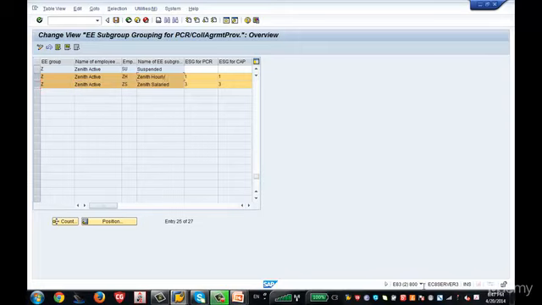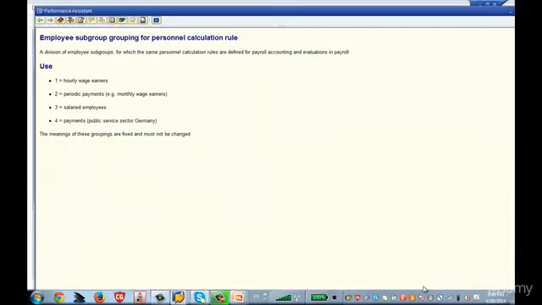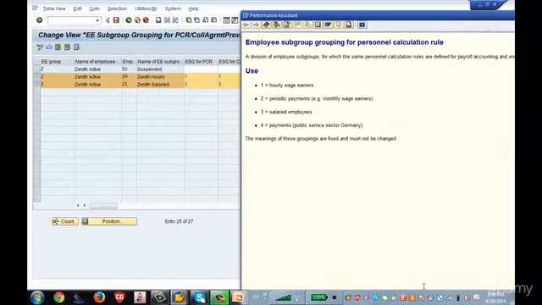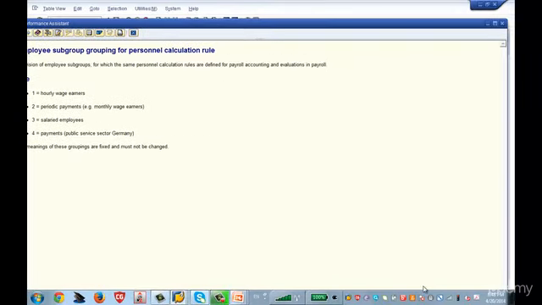Now I know this is hourly, this is salary. I have to group these employees based on the collective agreement provision, like who will be getting what sort of wage types and what sort of salary. This grouping number is really important because it decides what wage types and other payroll attributes are valid for this group. These values 1 and 3 are given by SAP. If you press F1 on this field, you will get this screen. See what this screen says: 1 is for hourly, 3 is for salaried. So I am using the same values SAP has provided to us.